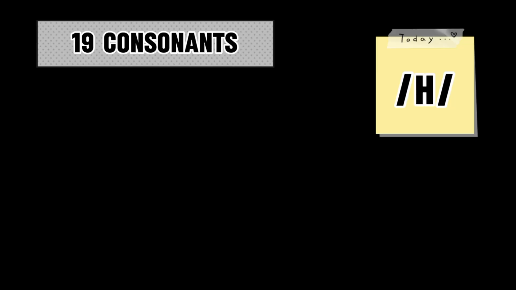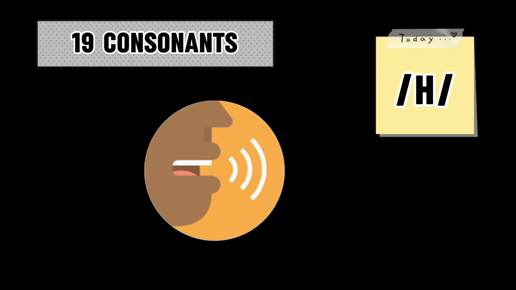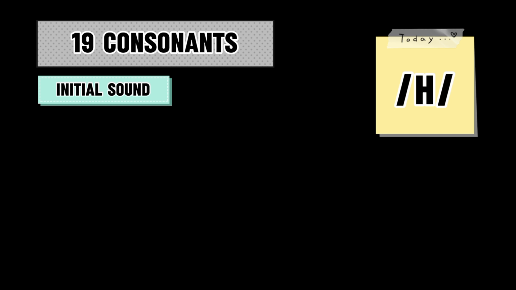Now we will see the alphabet H. H is pronounced like H, H. If we see the H sound in an initial word, it is here.